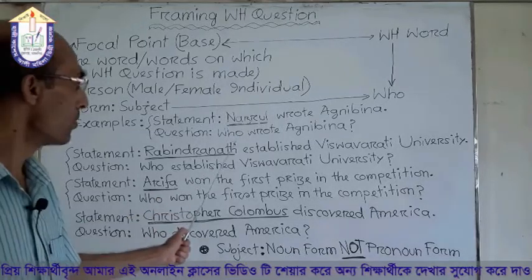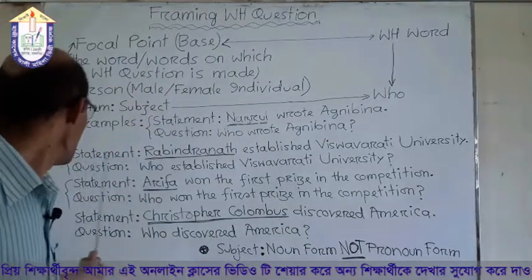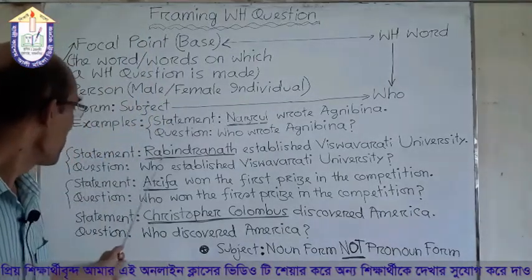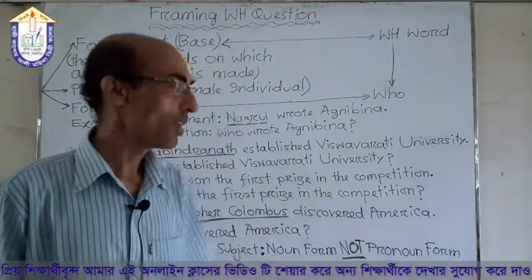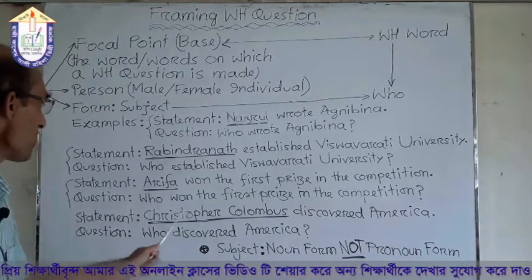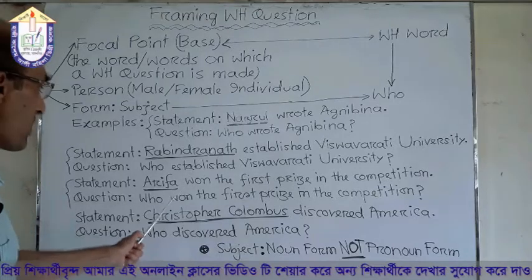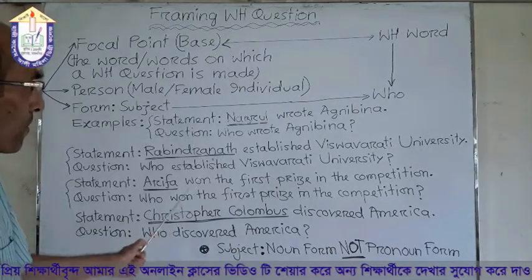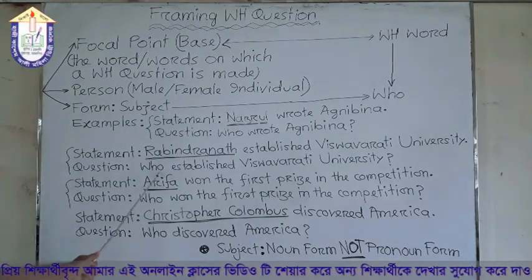We have used who. Second example, statement: Rabindranath established Vishwabharati University, and you can see here that Rabindranath is the subject, and we have replaced the subject by using who to make a question.